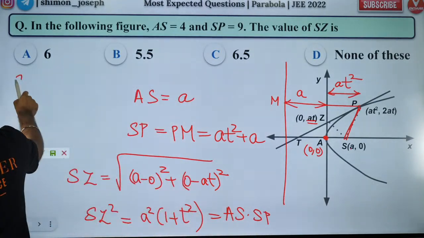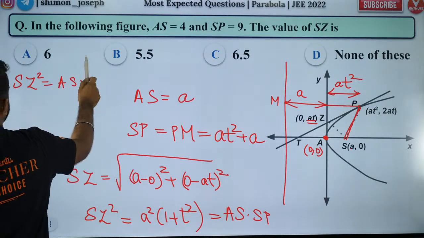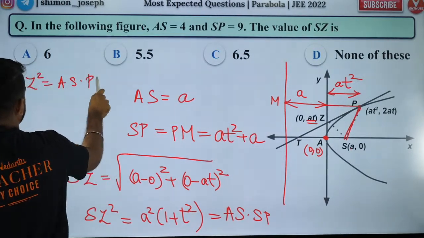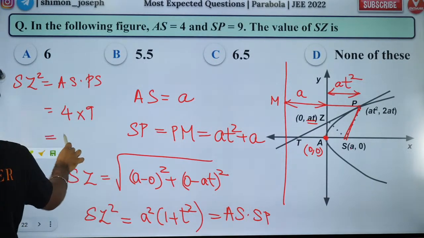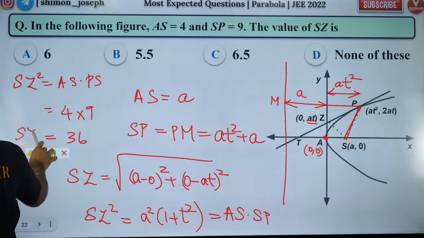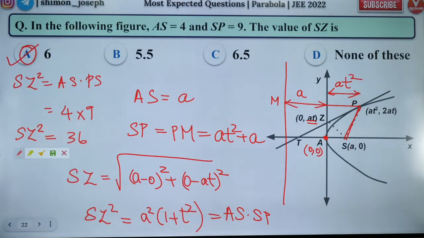So beautiful relation we got. SZ square is equal to AS into SP or PS. So it is equal to 4 into 9. So it is equal to 36. So SZ square is equal to 36. So SZ is 6. Legendary.